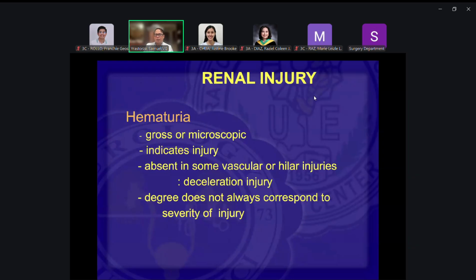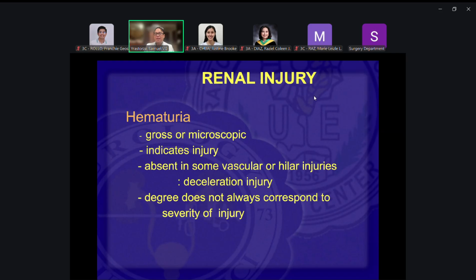Okay. So it could be gross, meaning you see the blood, the urine is really reddish to pinkish, okay. Or it could just be microscopic. The urine is clear, but on urinalysis there's hematuria. So there's microscopic hematuria. And this would usually indicate surgery.